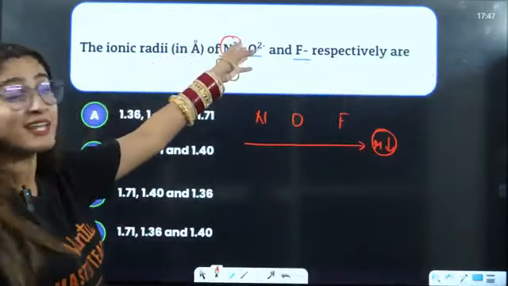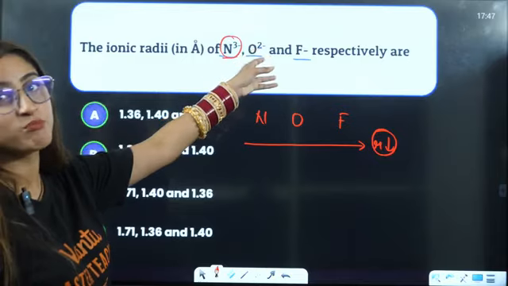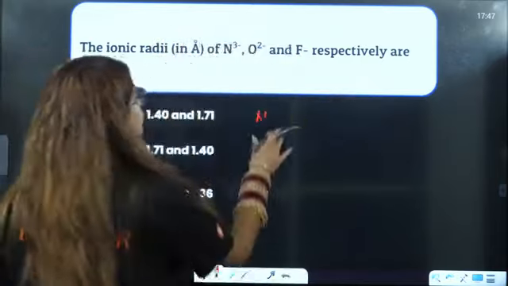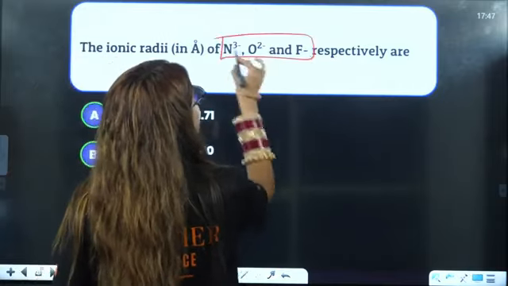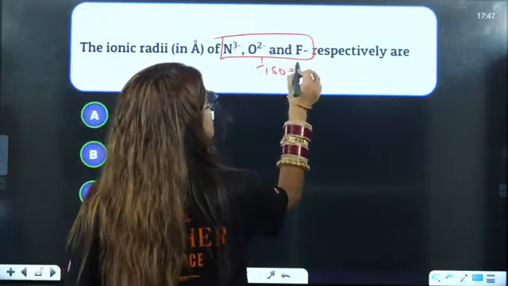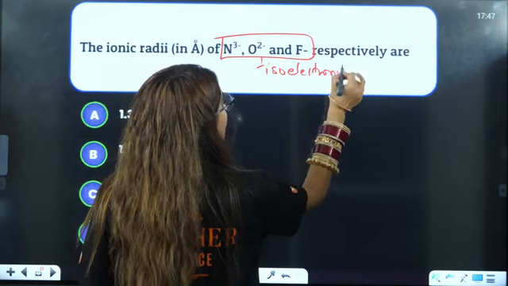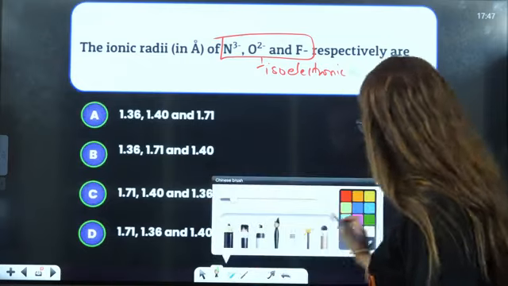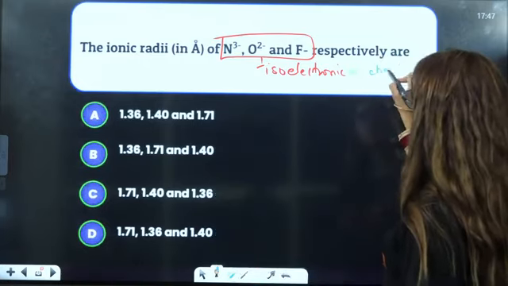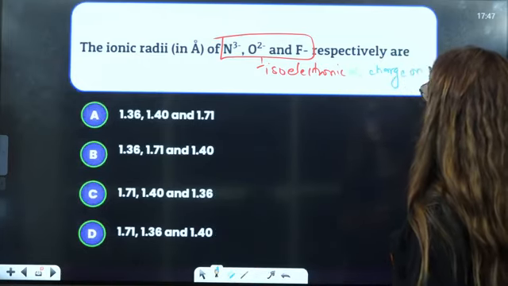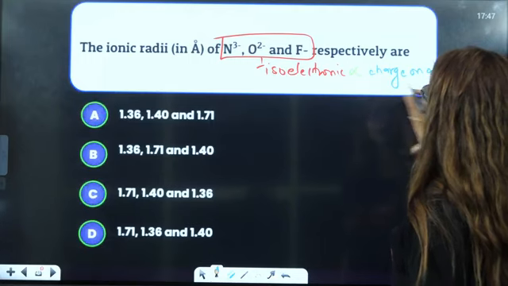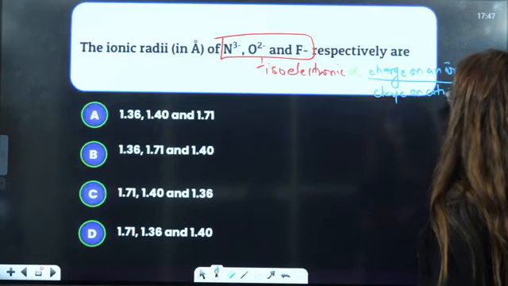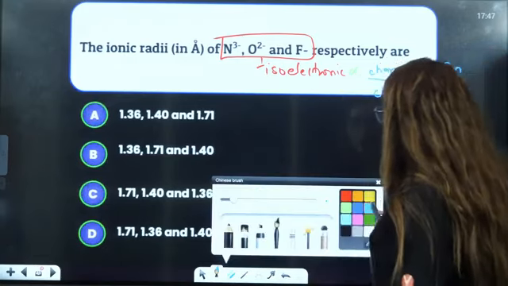So nitrogen is going to have the maximum, and also it is gaining electrons, so it will be maximum, right? These are isoelectronic species. Always remember that for isoelectronic species, size is directly proportional to the charge on an anion and inversely proportional to the charge on a cation.